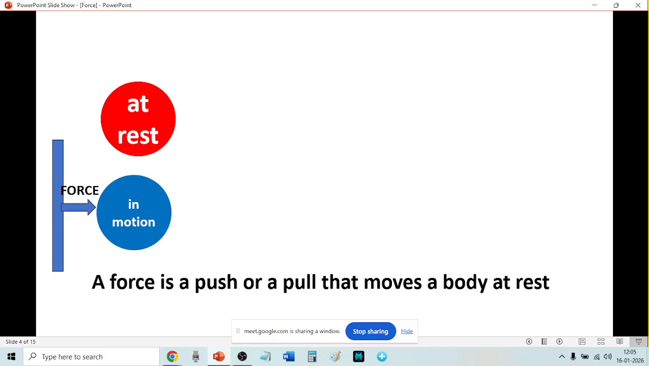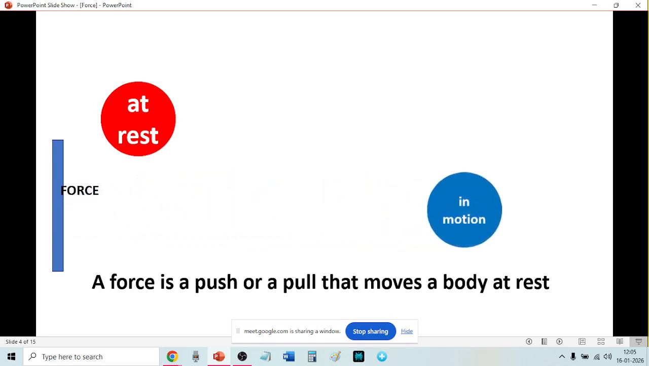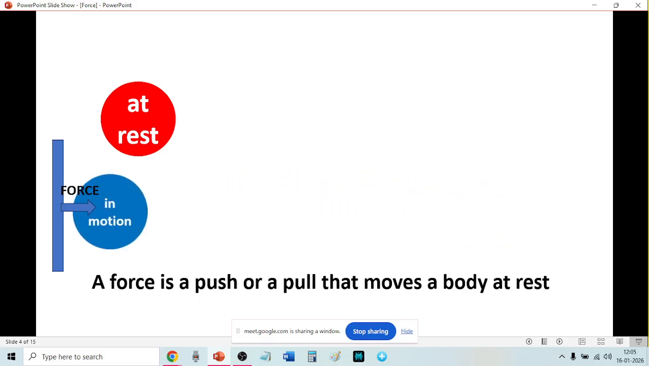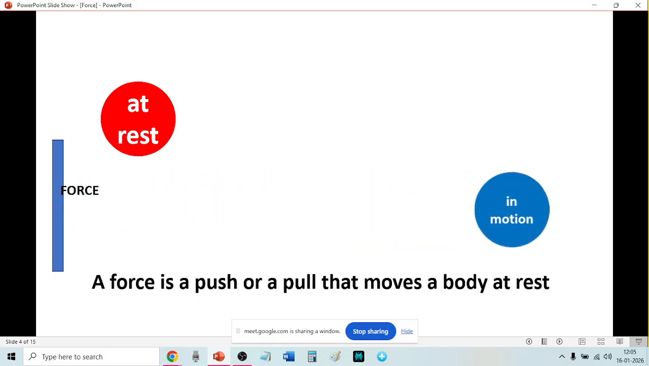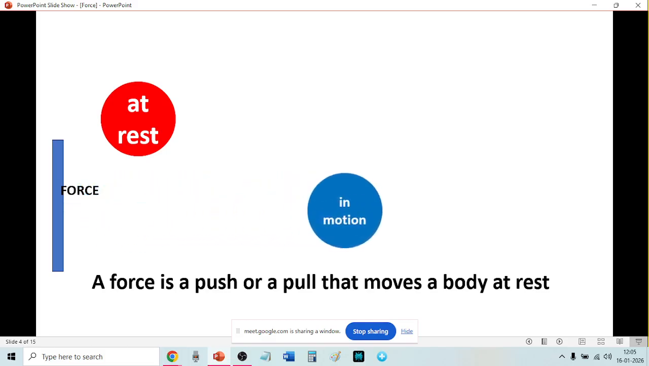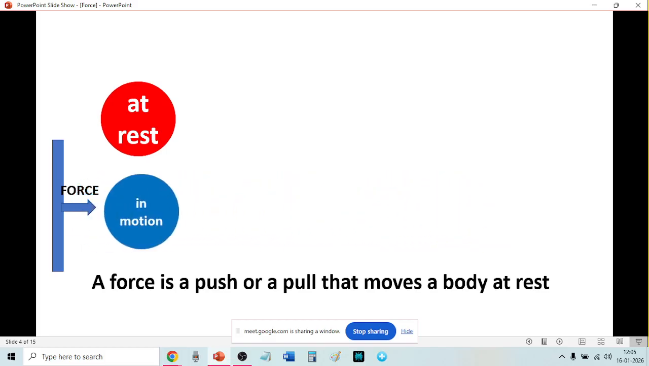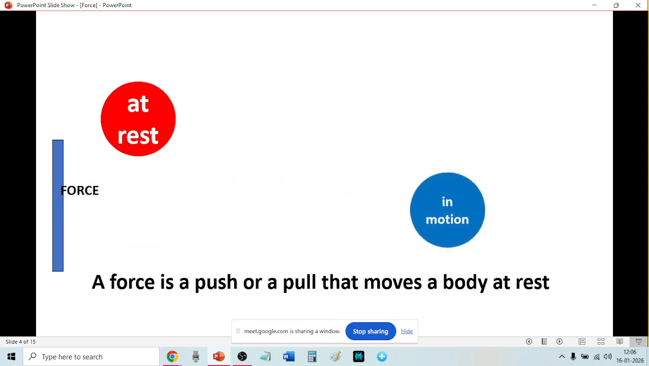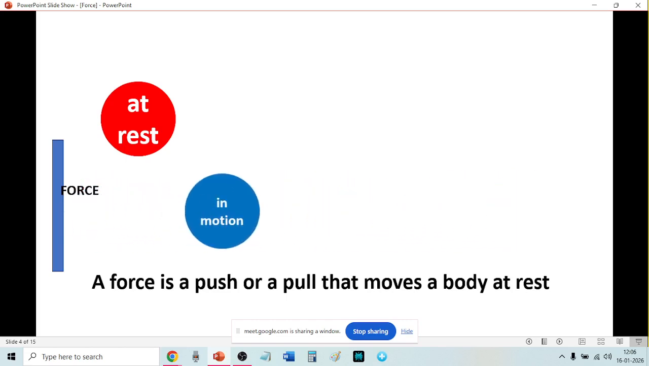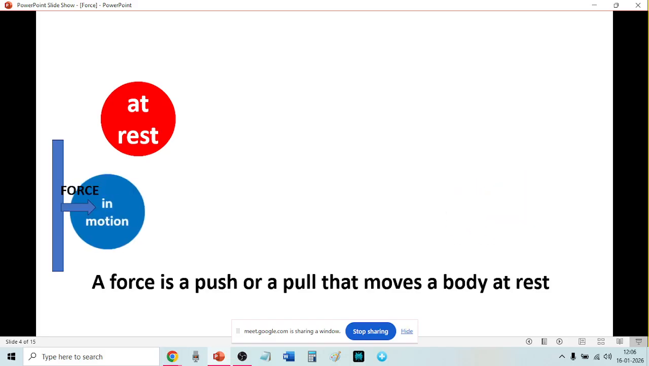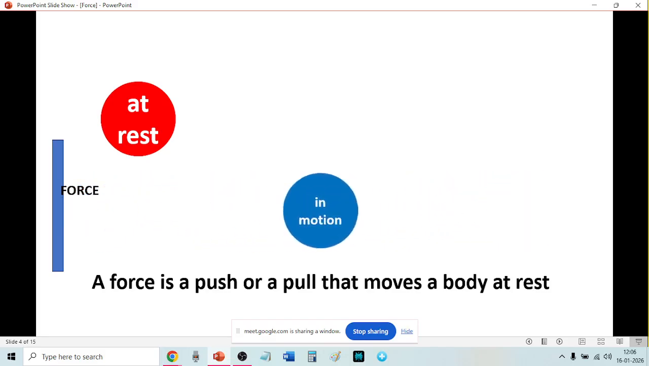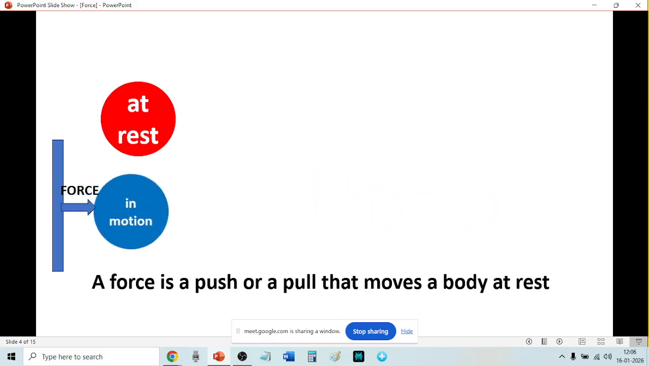Now, see what force is doing. Force is pushing the ball and the ball is moving. The red ball was at rest. When there is force, it is pushed, and it moves. Why is the ball moving? Because there is a force.